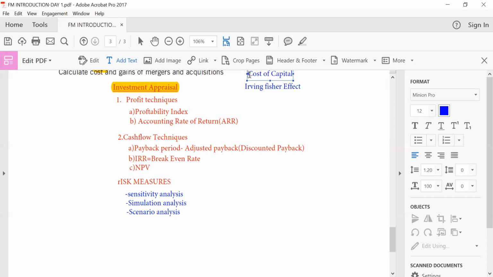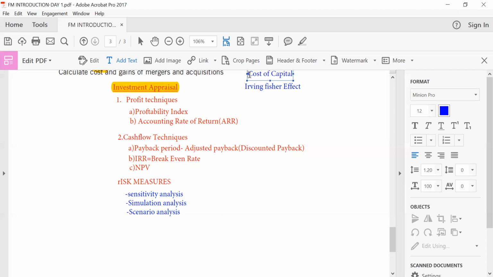So my question was, what is the relationship between cost of capital and investment appraisal topic? The only answer is to say that cost of capital or WACC will help us determine the discount factor. And the discount factor is what we use in investment appraisal to discount the cash flows. So if you calculate WACC, you are calculating the discount factor, and you use that discount factor to discount the cash flows. So you should know how one topic relates with another topic. And that is basically what I'll also do as I move from one topic to another.